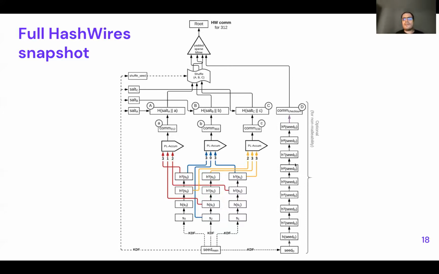And we also have some non-malleability, which is optional. If you don't want someone to use your proof and prove another, smaller proof with your proof, then you can introduce a non-malleability chain, similarly to how hash-based signatures are doing.